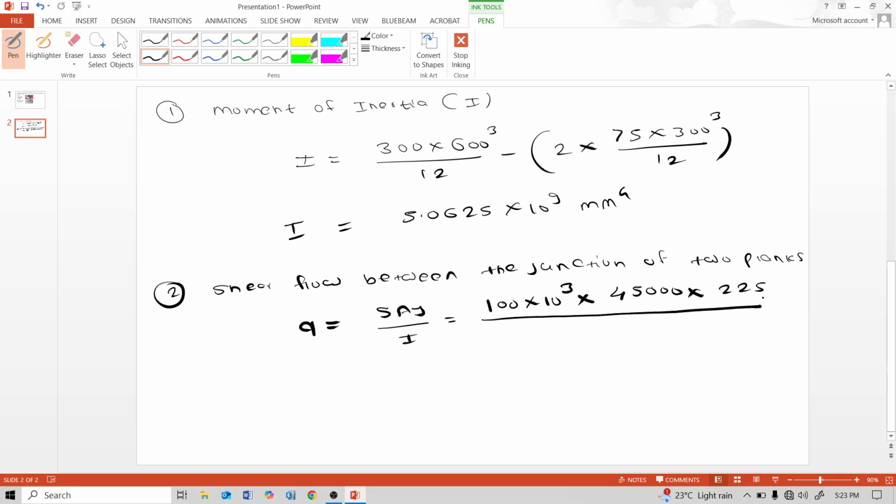Divided by the moment of inertia, 5.0625 into 10 raised to 9. So the shear flow between the junction of two planks is 100 into 10 raised to 3 into 45,000 multiplied by 225 divided by 5.0625 multiplied by 10 raised to 9, which is 200 Newton per mm at the junction.